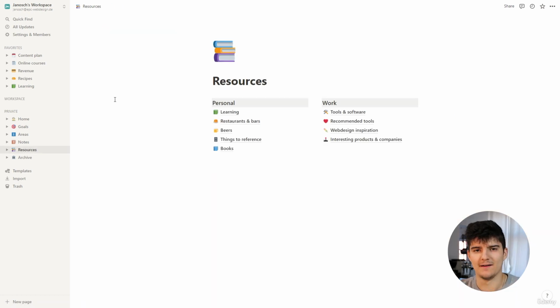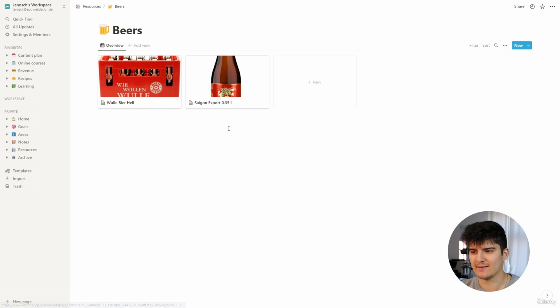Now one of the fun databases that I just recently started, so it's pretty empty, is my beers database. It's a collection of the beers that I really enjoyed from different countries. I just have two of them in here right now, but this is something that I want to expand in the future as well.